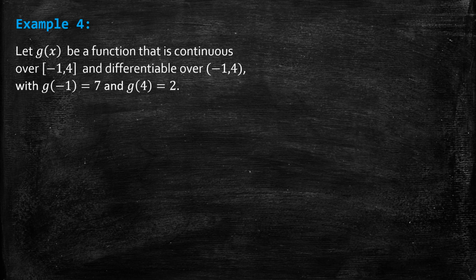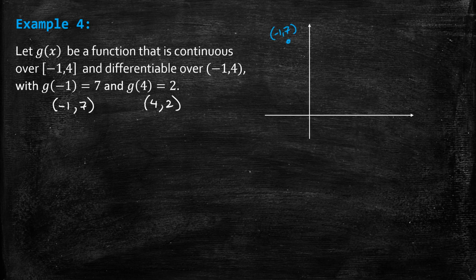So let's end with one example that mixes and matches the IVT and MVT so we can learn to distinguish when we use which. G satisfies the conditions for both theorems, and we only have information about the endpoints right now. We don't even know what the function is. But with these types of problems, it's always good to start by graphing the endpoints. At x equals -1, G is 7, and at x equals 4, G is 2, so we have 2 points that we can graph. So -1, 7 goes from a high of 7 down to a low of 2, and the function is continuous and differentiable in there.